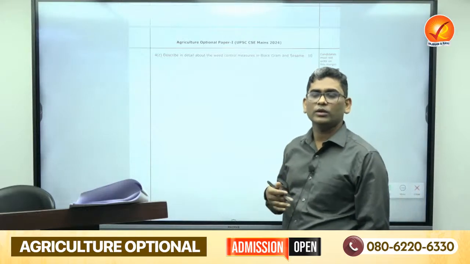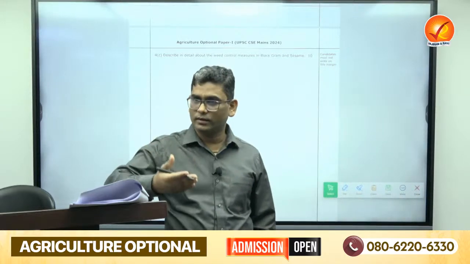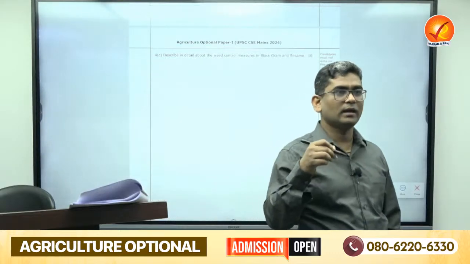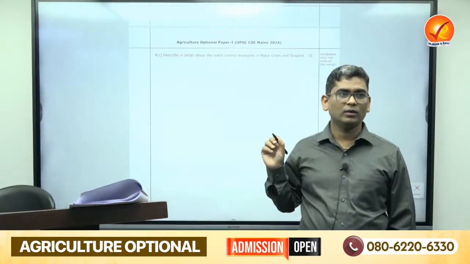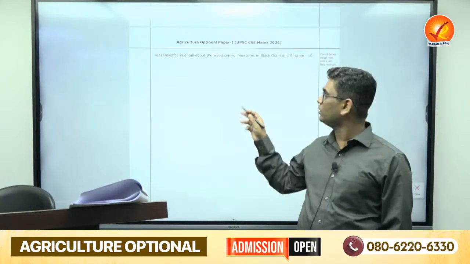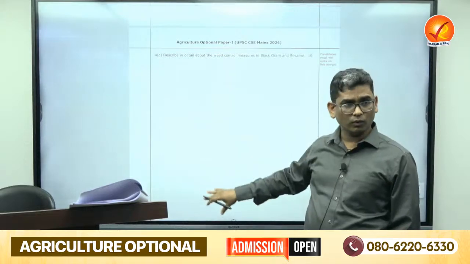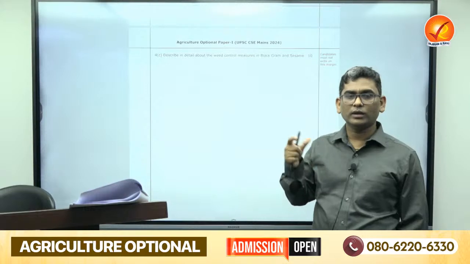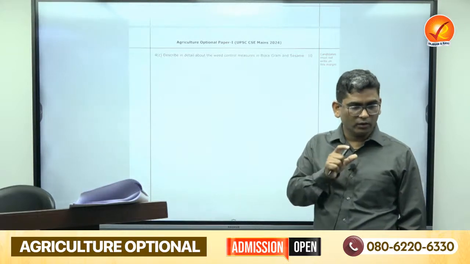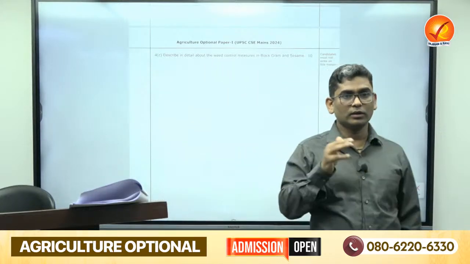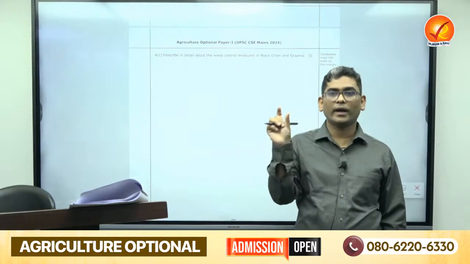Black gram is one of the important pulses. If you know about its statistics, like how much is the yield, which states are leading in black gram production, or any specific variety, you can write here, because it is not possible to fill a whole page only with weed control. This is one of the approaches in the package of practices. In black gram, crop yield competition is high in the initial quarter of its life cycle. So in this case you can go for cultural management first.